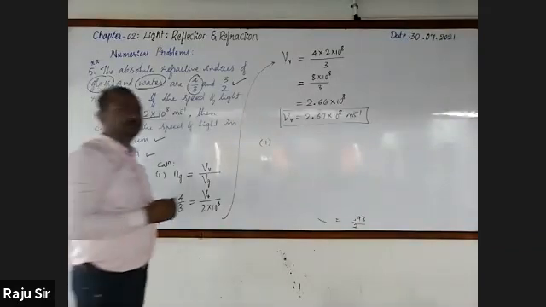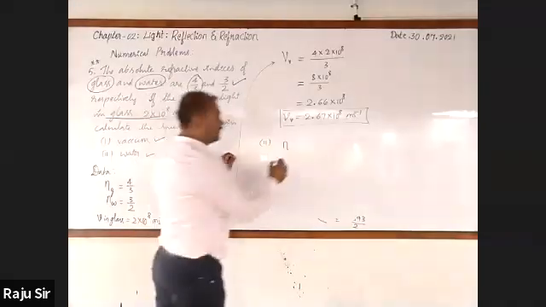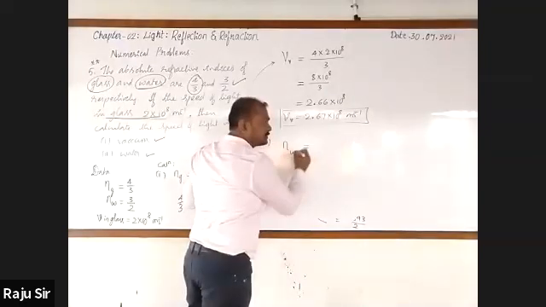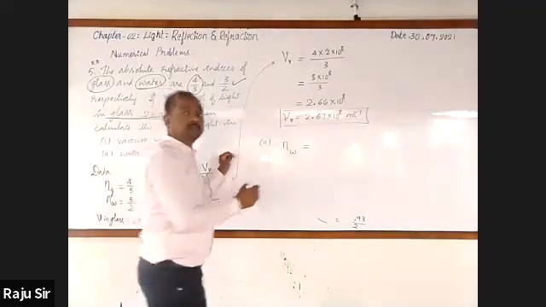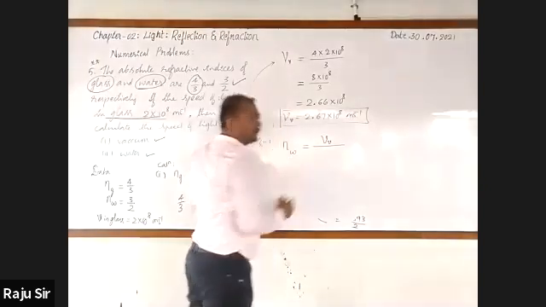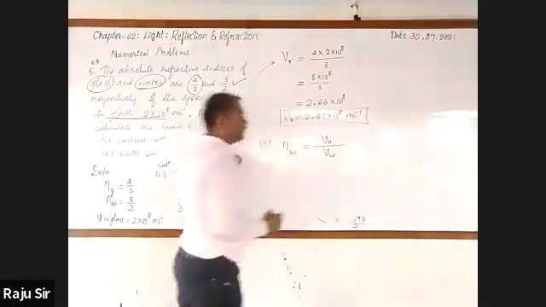How do you find it out? Again, absolute refractive index of water is equal to velocity of light in vacuum by velocity of light in water.